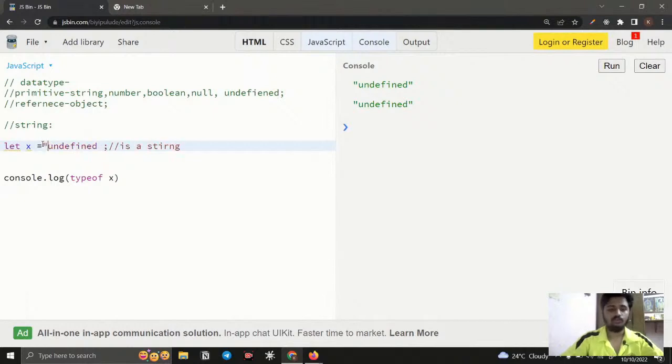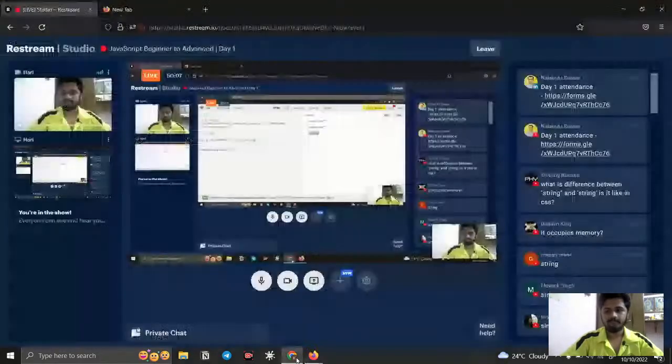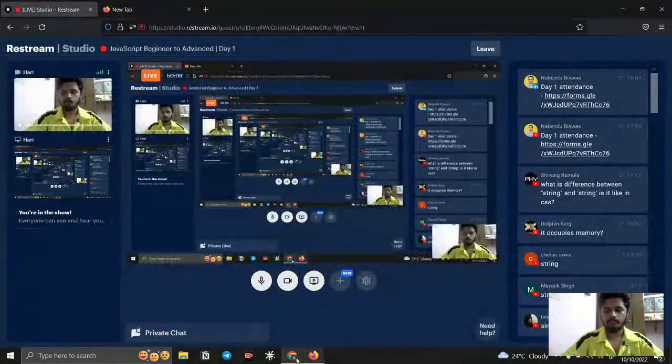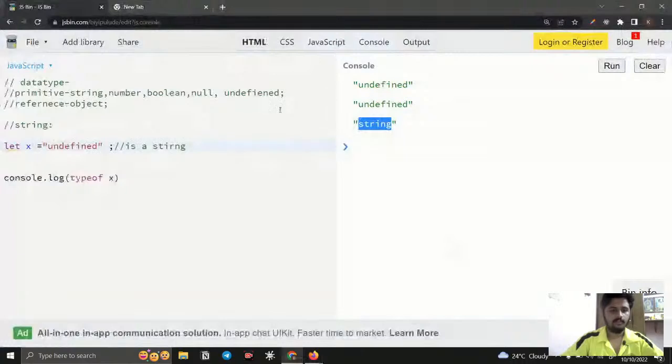But make sure that you wrapped it with the double quotes or single quotes, then it's going to be a string. Fine. Okay, so these all are the primitive data types.